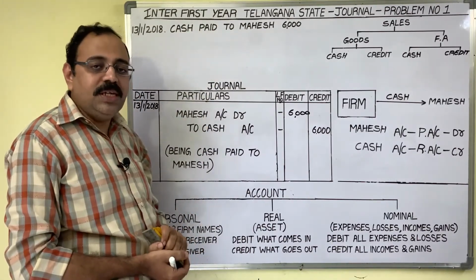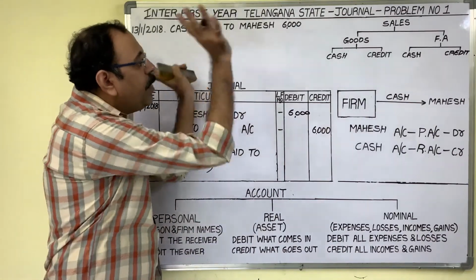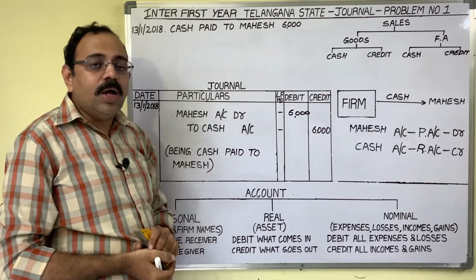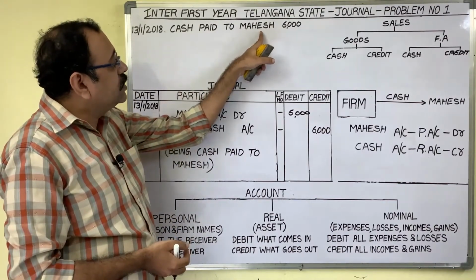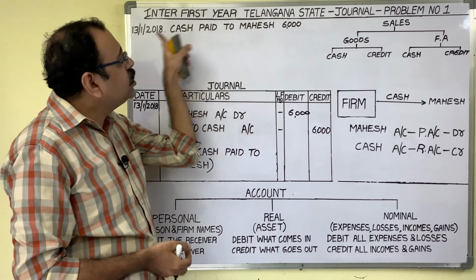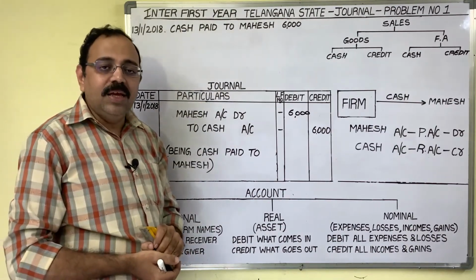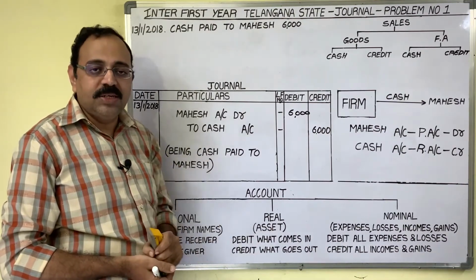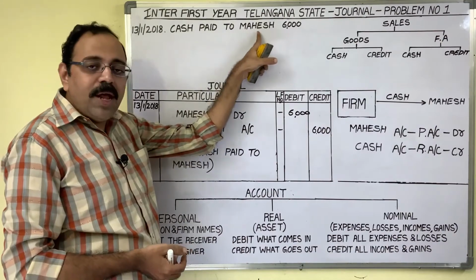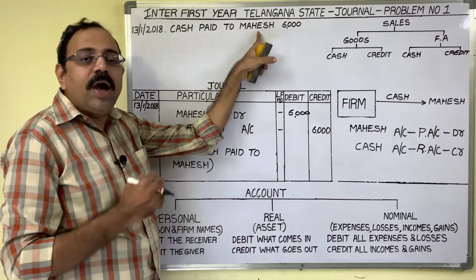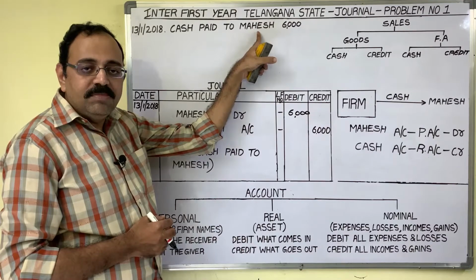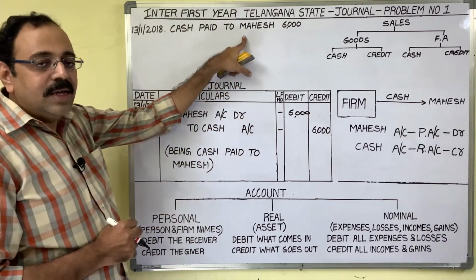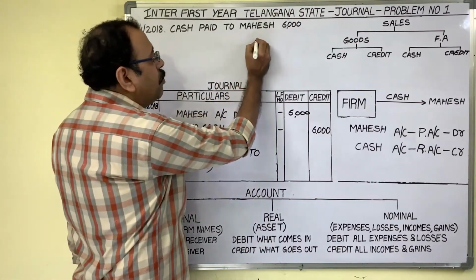Then the question is, why are we paying money to Mahesh? Is it a social service? No, because by seeing the sentence, it is not looking like a social service activity. It would be like: donated 6,000 rupees from the business to Mahesh. The question is not given in that manner, no? Charities to Mahesh 6,000. It is not given like that, no? So you should understand that Mahesh is a supplier.